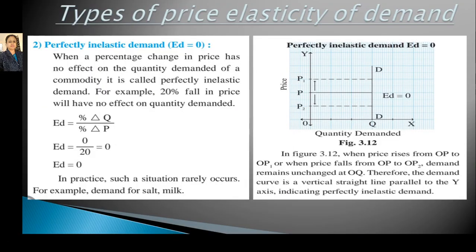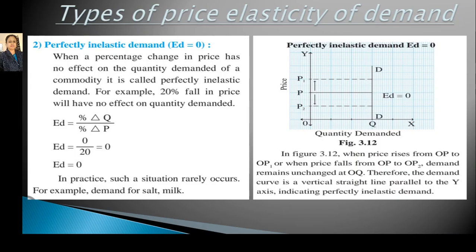The second type of price elasticity of demand is perfectly inelastic demand. Here the degree of elasticity of demand is 0. If it is perfectly inelastic, it means that due to the change in price, there is no change in quantity demanded.